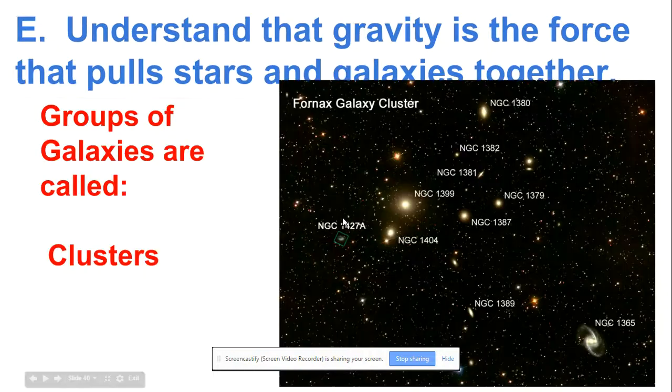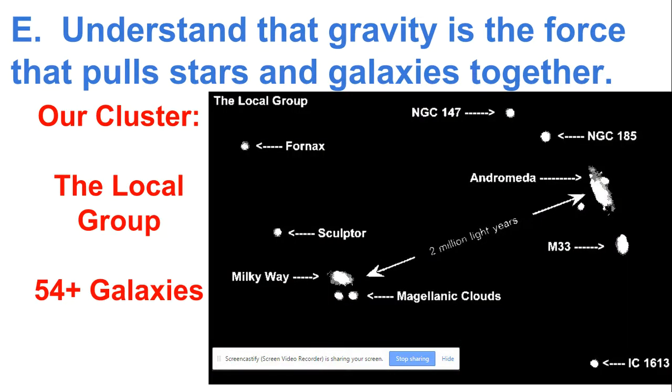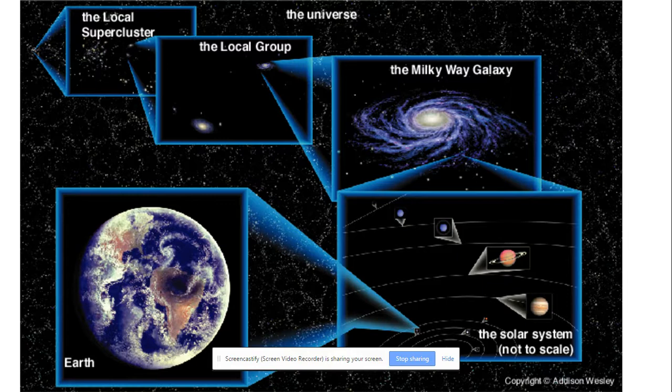Our galaxy is part of a cluster. The cluster that we live in is called the local group. The local group contains 54 or more galaxies. The local group can be part of the supercluster called the local supercluster.